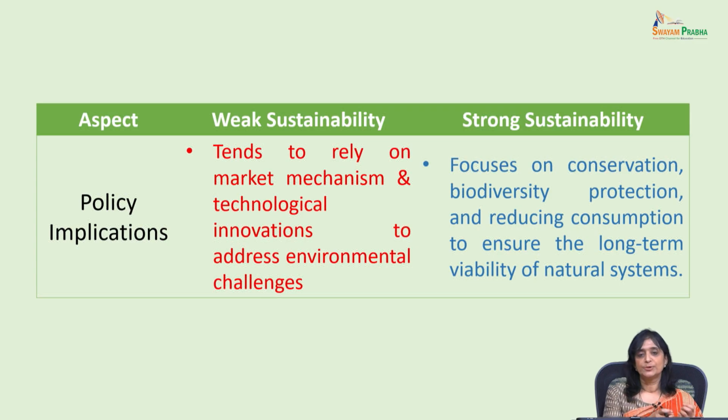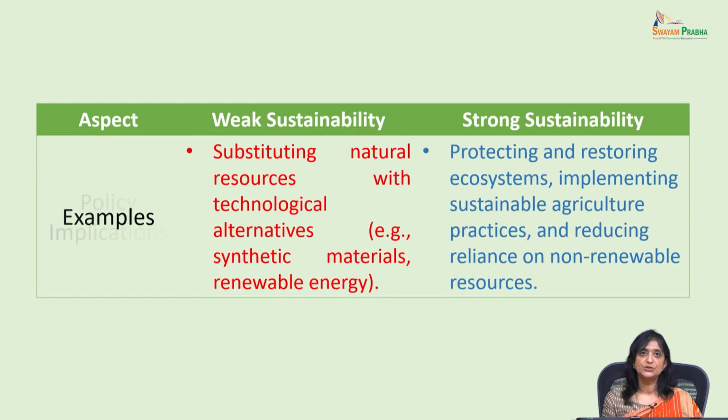So in order to get the balance, more man-made capital will be needed to replenish the stock of natural capital. Whereas strong sustainability is talking about viability of natural systems in the long term. So it talks about reduction of consumption, responsible production and consumption, life on earth, life below water, gender equality, social equality, decent work standards, whatever we see in the Sustainable Development Goals are also strong sustainability.